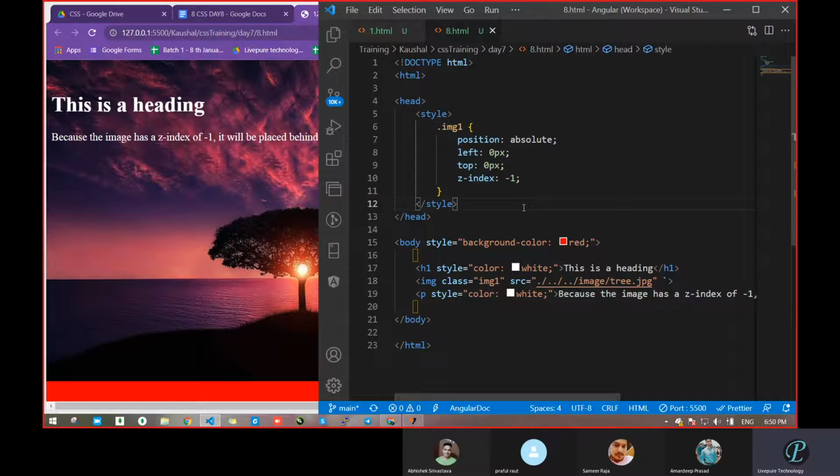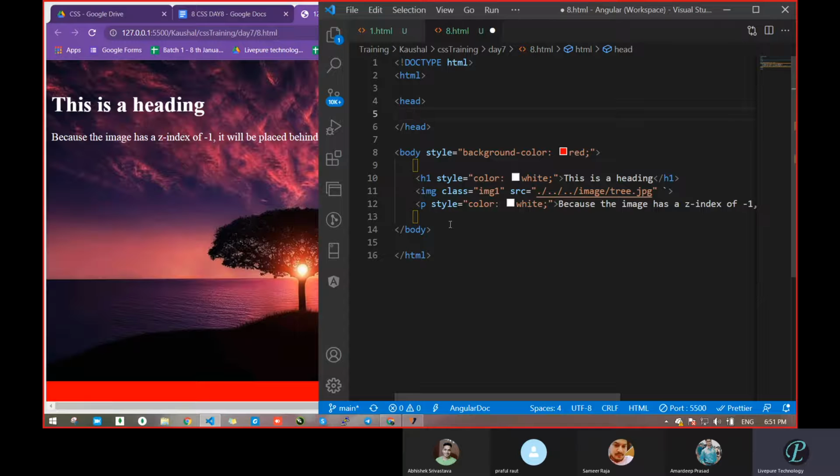In the head section we already saw we write the meta tag, and the title is already there. We write the style also in the head, so that's why we place it here. Can you tell one thing? If we write this at the bottom, after the body, will it work or not?